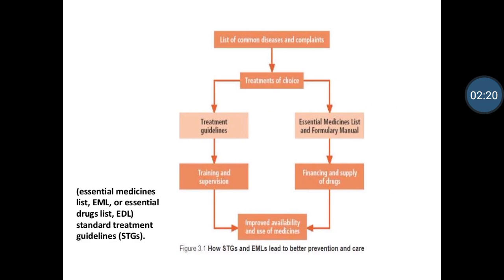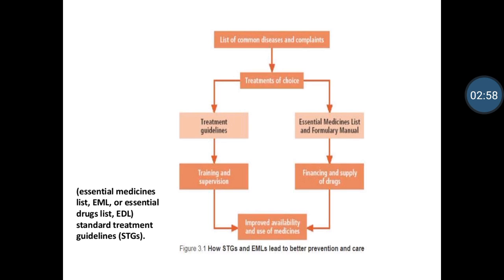Then the essential medicine list, that is EML, or essential drug list, that is EDL, and standard treatment guidelines, that is STGs, are given in the format of tables, a list of common diseases and complaints. It starts from the treatment of choice. Two choices are given, one is the treatment guidelines, another is the essential medicine list and formulary manual, that is training and supervision and financing and supply of drugs, which lead to the ultimate objective and goal of improved availability and use of medicines.